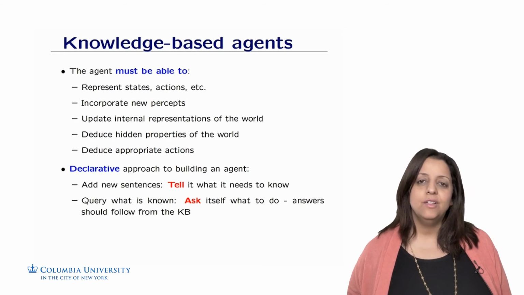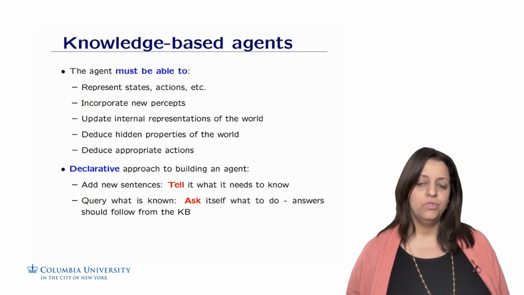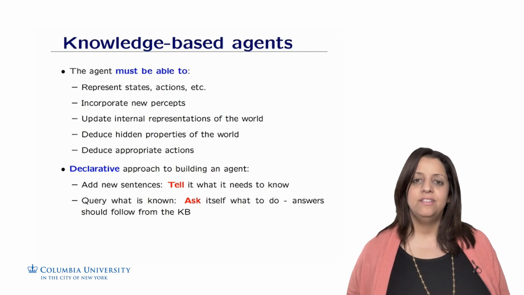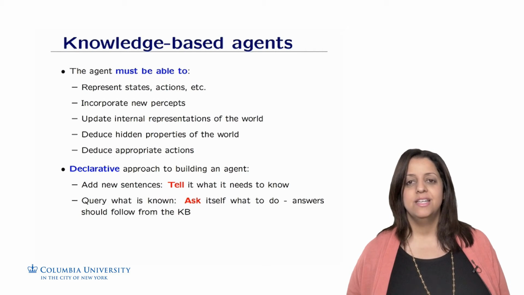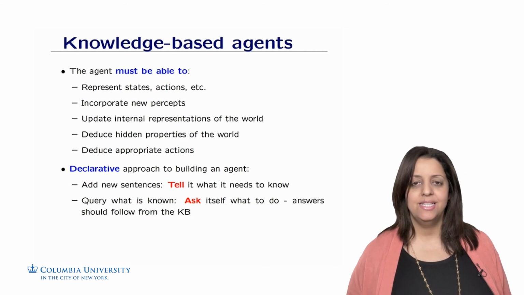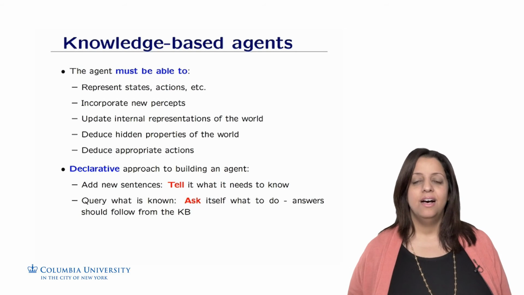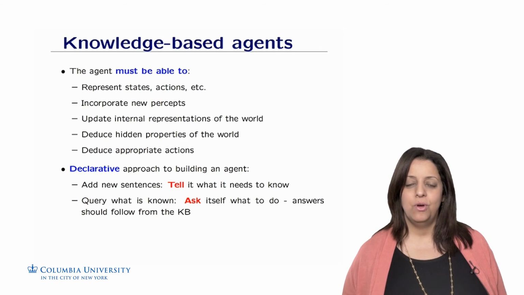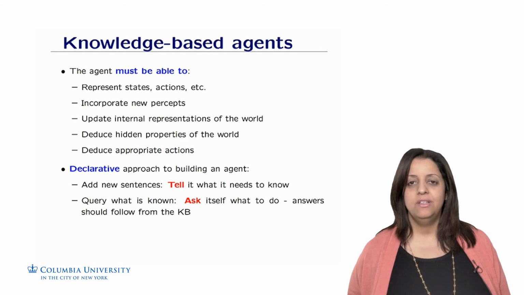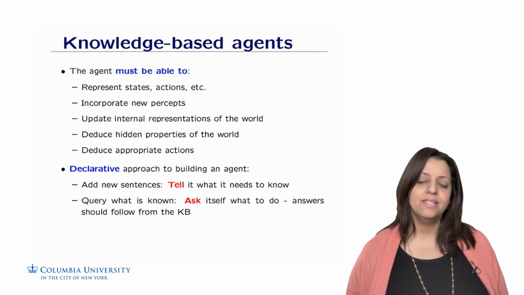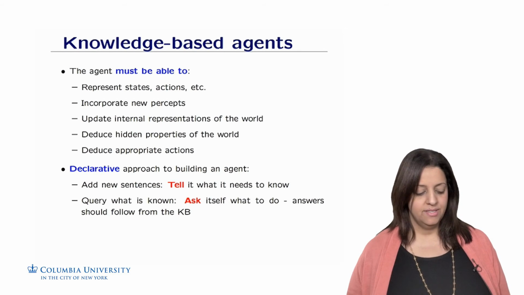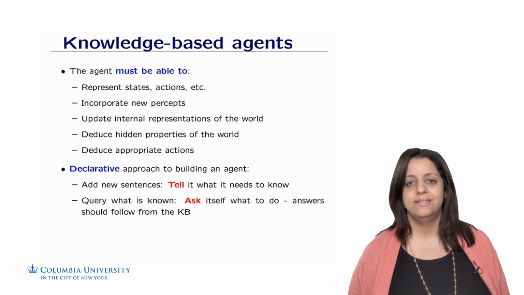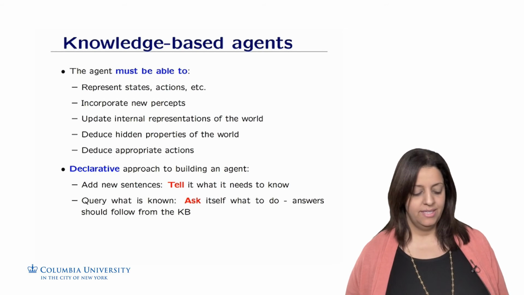This kind of approach is called the declarative approach, in which we build an agent by giving it information, and this information is given by adding new sentences in some representation. This is done through the procedure tell: tell the agent what it needs to know. Initially, we have some domain knowledge, and we can translate that into sentences that we feed into the knowledge base. Then, as the agent interacts with the environment, it can build its own sentences and enrich that database.